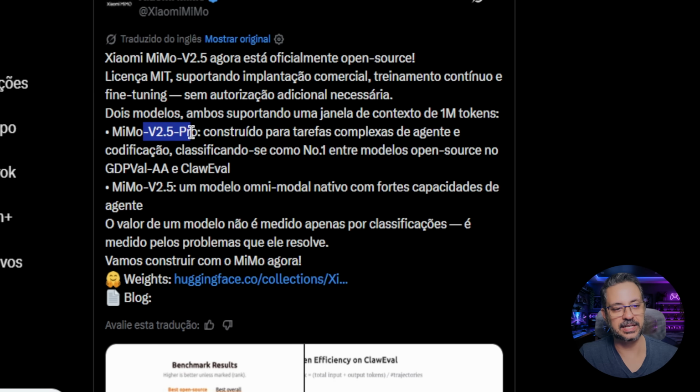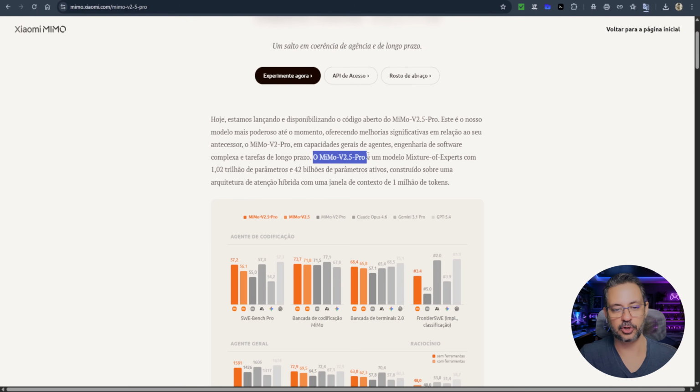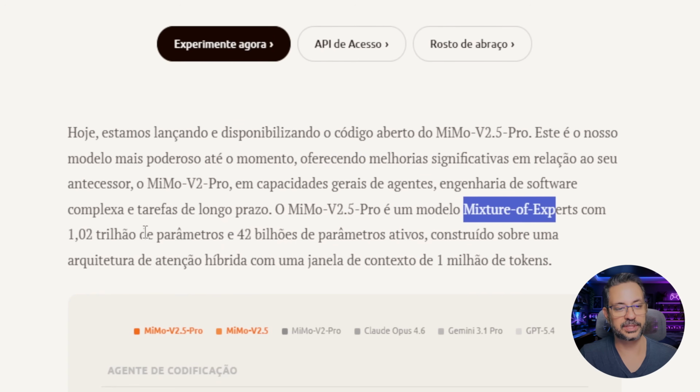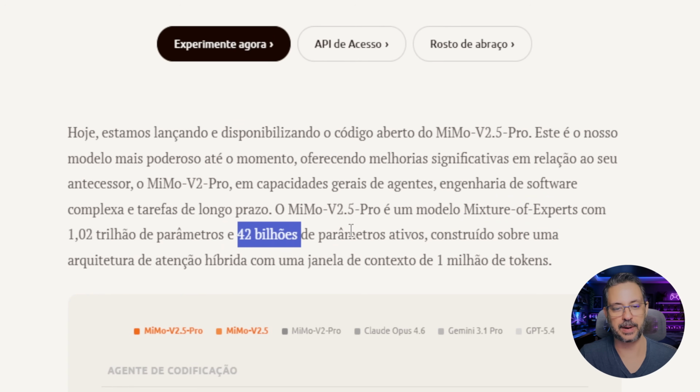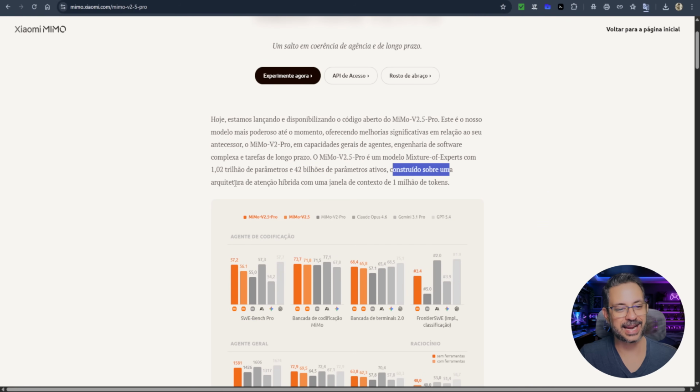And what is the 2.5 Pro version for? It was built for complex agent and coding tasks, ranking number 1 among open source models in GDPval-AA and ClawEval. As for the V2.5, which is not the Pro, it's a native omnimodal model with strong agent capabilities. Continuing here on the blog, they say that MiMo V2.5 Pro is an MoE model with 1 trillion parameters and 42 billion active parameters, built on a hybrid attention architecture with a context window of 1 million tokens. So in terms of training and context window, both models are on par with each other.